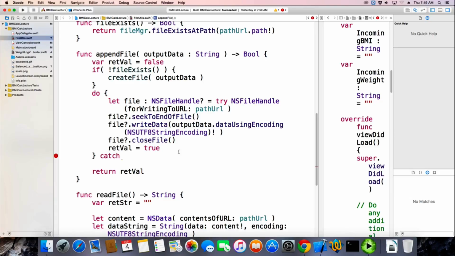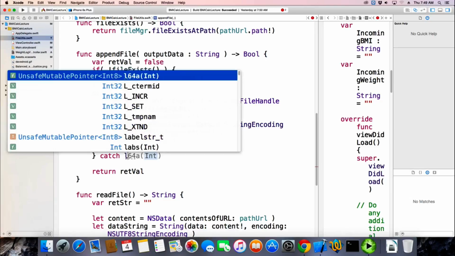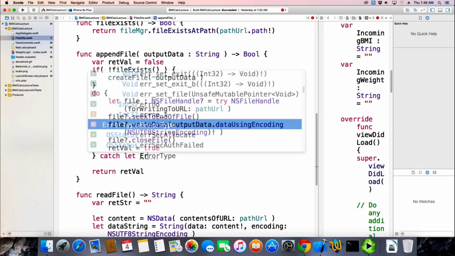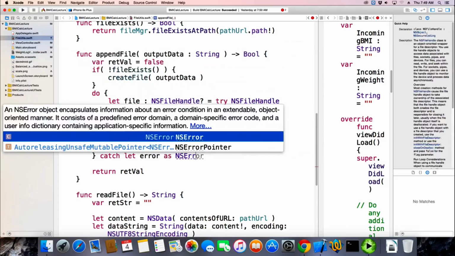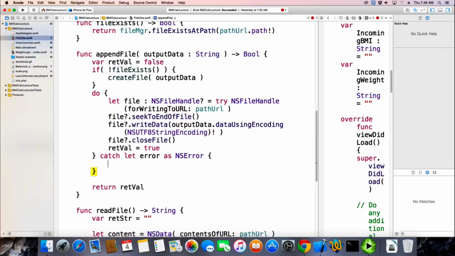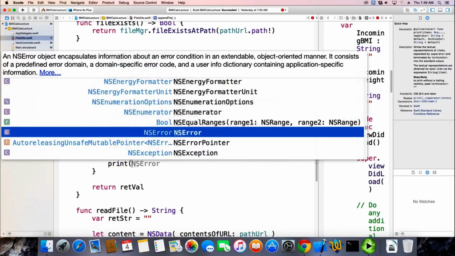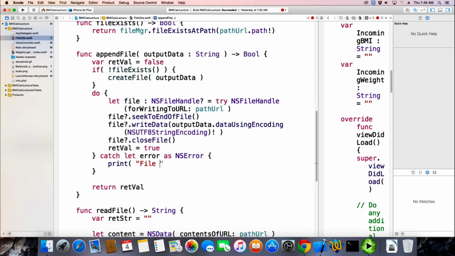So that means that I wrote correctly. Otherwise, the catch is going to, we use the same catch that we've done before. And I'm just going to print out file error appending and print out the actual error.